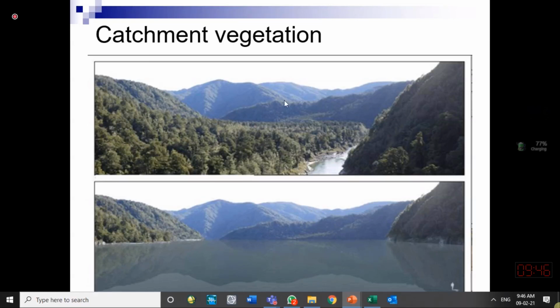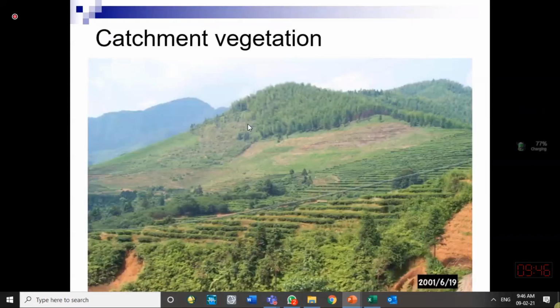For example, this watershed has good vegetation and it will be releasing less sediment to the reservoir or to the channel. Here are some good practices for agriculture. Agriculture is done on level plains, but in a hilly area we cannot have a level plain.